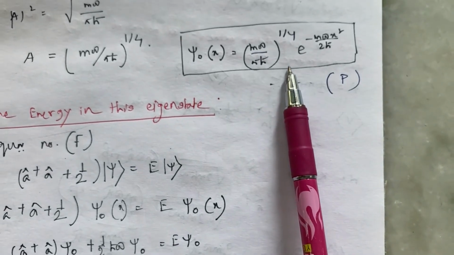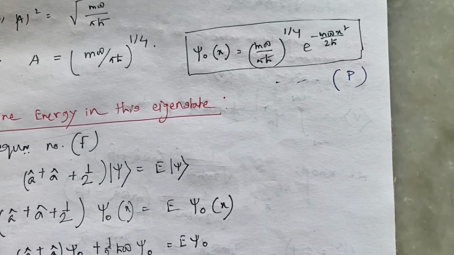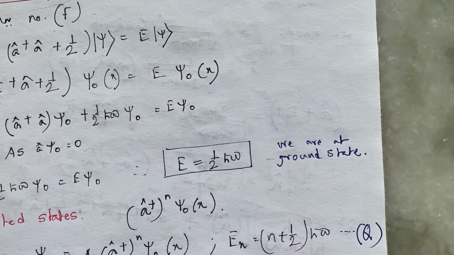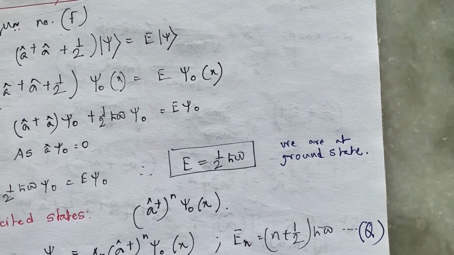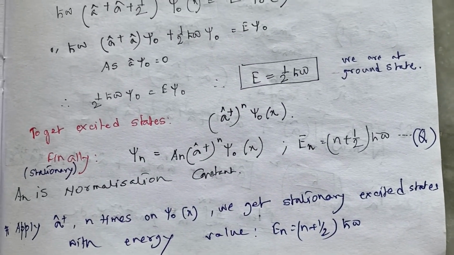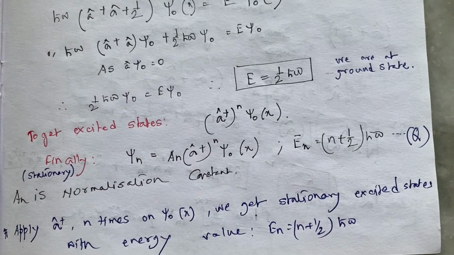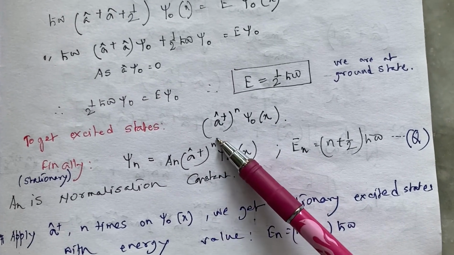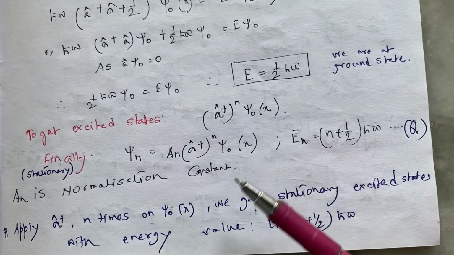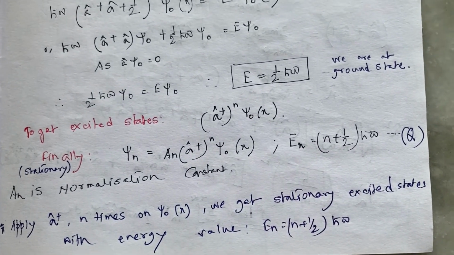This is the ground state wave function with the proper normalization constant, and this is my eigenvalue corresponding to the ground state. If we have these two, that is the wave function and the ground state energy value itself, then by operating A dagger on the ground state psi 0, I can generate any excited state I want.